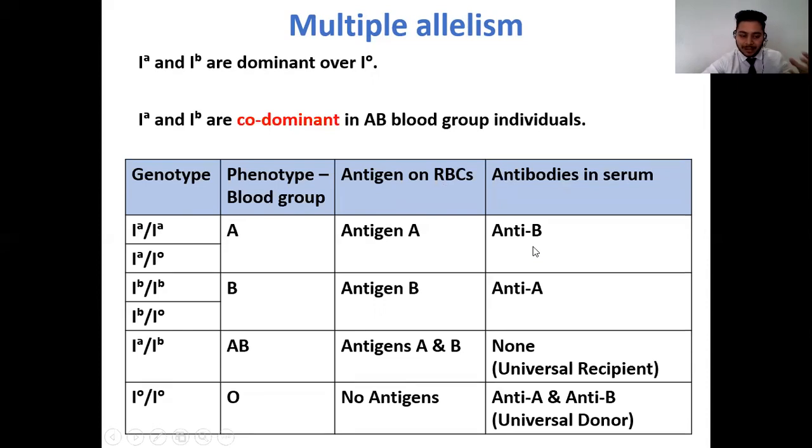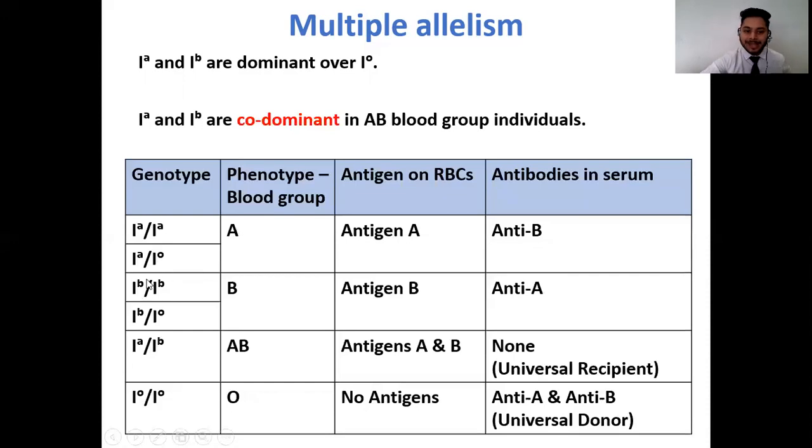So if faulty blood transfusion takes place, then the antigen B is going to clump together with the antibody B, and therefore that will lead to clumping or agglutination. So that is why anti-B antibodies are present in the serum. Another example is of the genotype IA and IO. In this case, the IA allele is going to be dominant over IO, and therefore the phenotype of the individual is once again going to be the A blood group.